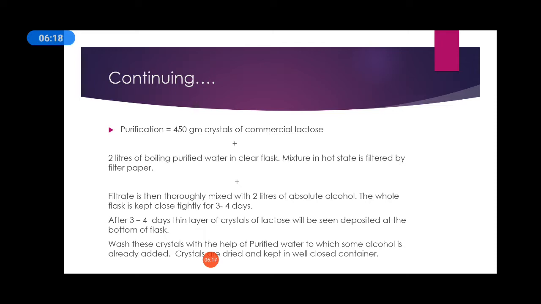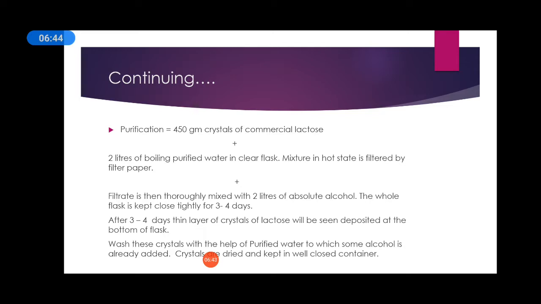The filtrate is then thoroughly mixed with 2 liters of absolute alcohol. The whole flask is kept closed tightly for 3 to 4 days. After 3 to 4 days, a thin layer of crystals of lactose will be seen deposited at the bottom of the flask. Wash these crystals with the help of purified water to which some alcohol is already added. The crystals are dried and kept in a well closed container.